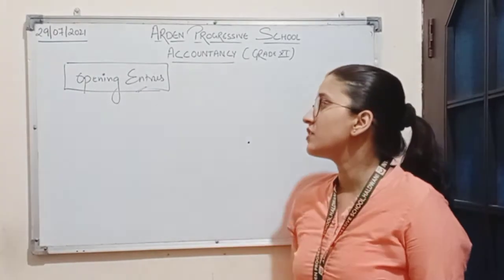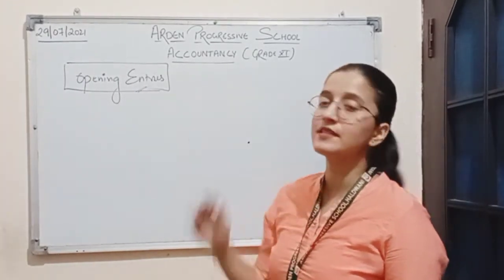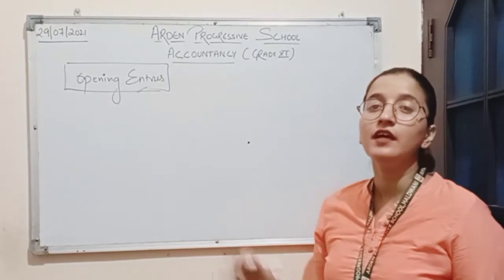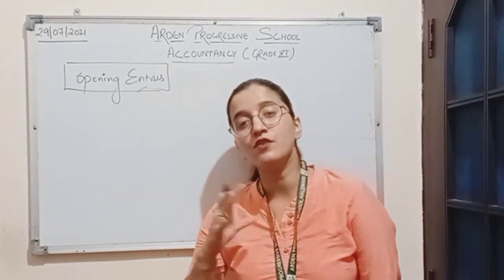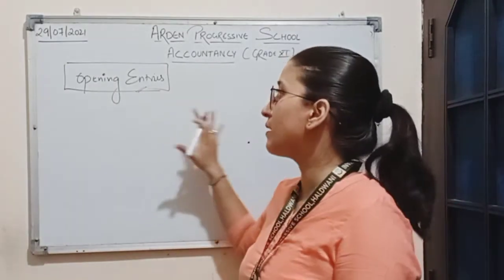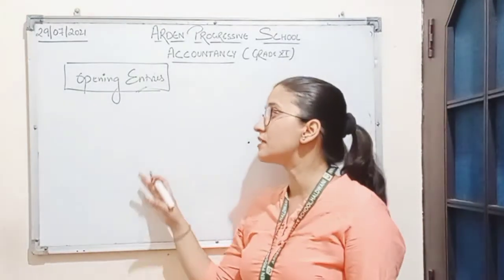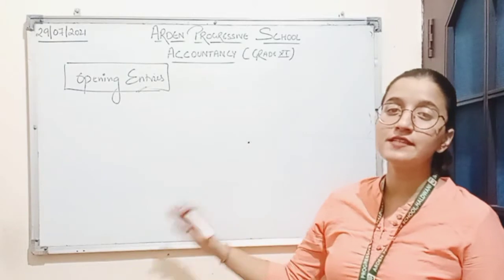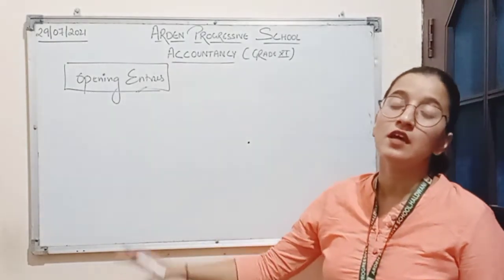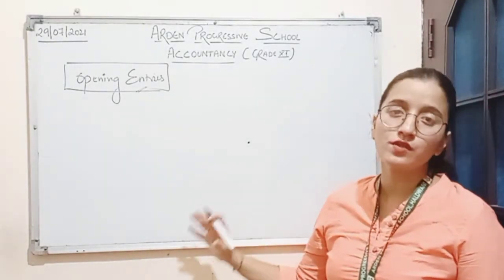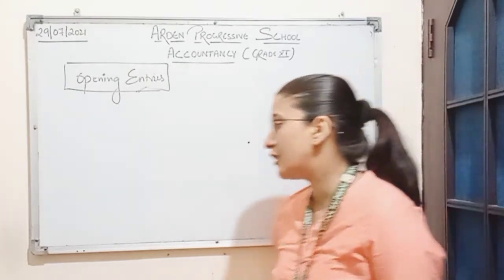Now opening entries basically include assets and liabilities. The accounts of all the assets are always debited because assets always show debit balance, whereas accounts of liabilities are always credited because liabilities always show credit balance. So this is the difference here.